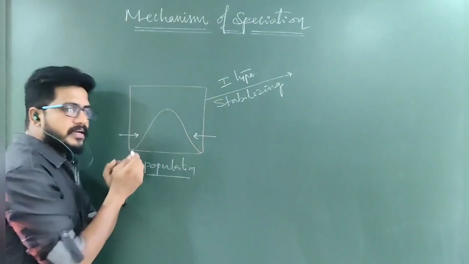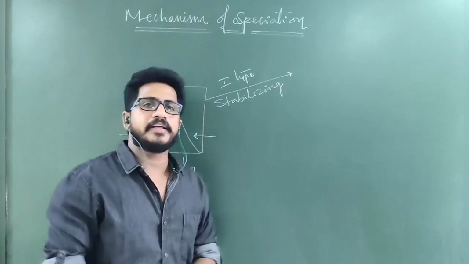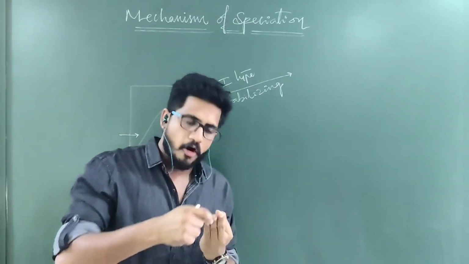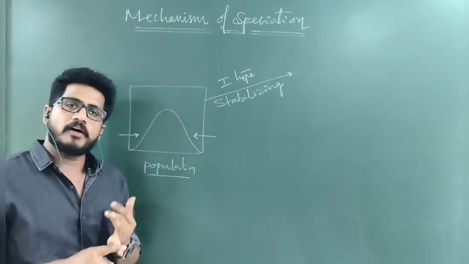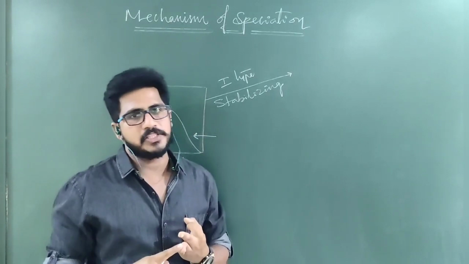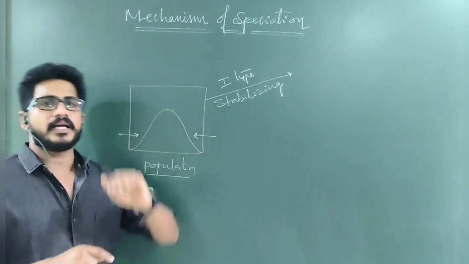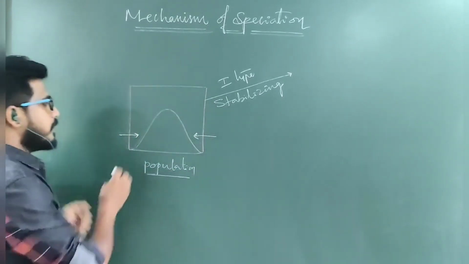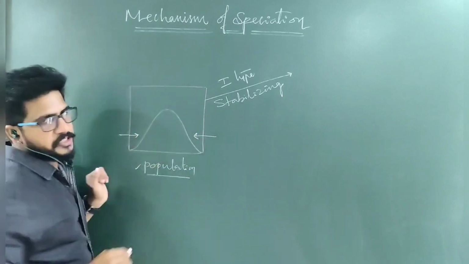Suppose in a limited family, if you take one character, there's nothing but a color. Black will be there, white will be there, and intermediate also. But all three together is called a population. If you take a character like height, dwarf will be there, tall will be there, medium also. So if you take any character, minimum will be there, maximum will be there, average will also be there. Minimum, maximum, average, all three together is called one population.